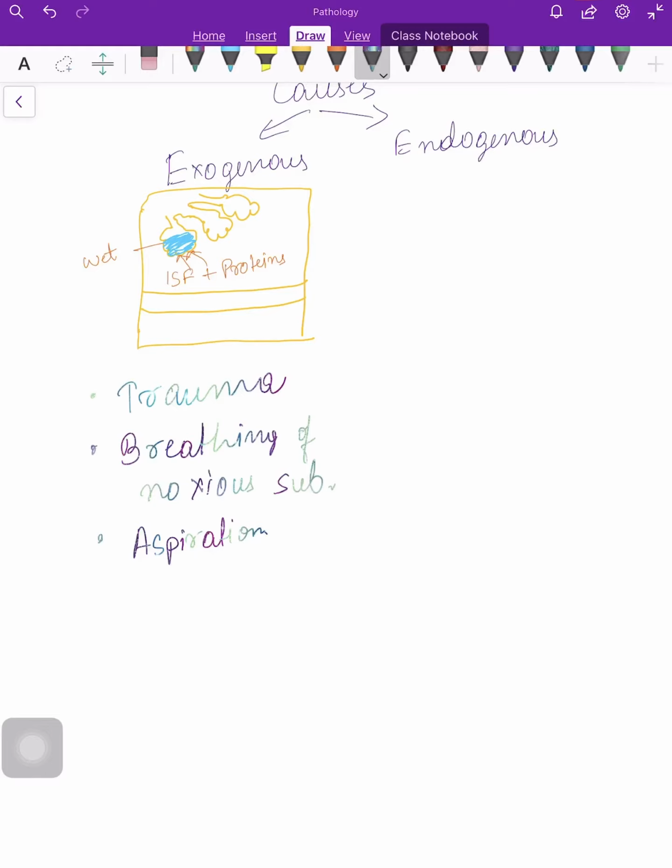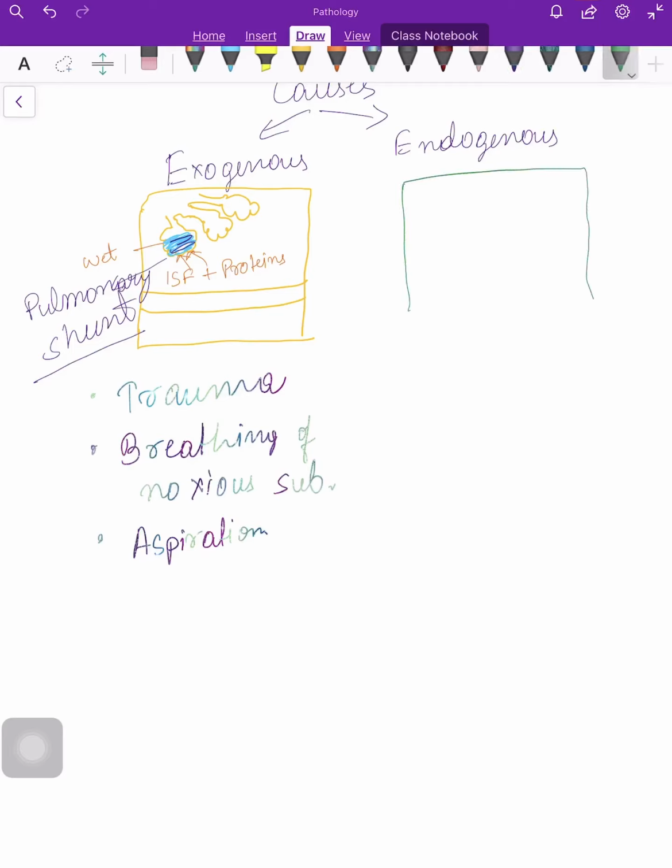Due to the stoppage of the blood flow because of accumulation of too much fluid, this condition will be called pulmonary shunt. Now let's go to the endogenous part.